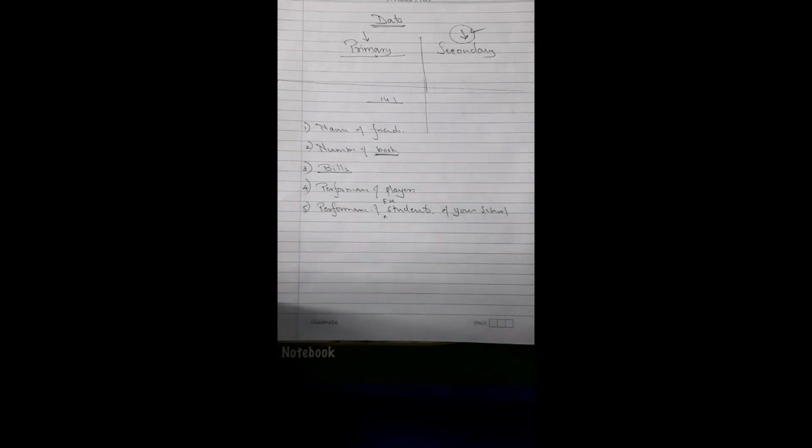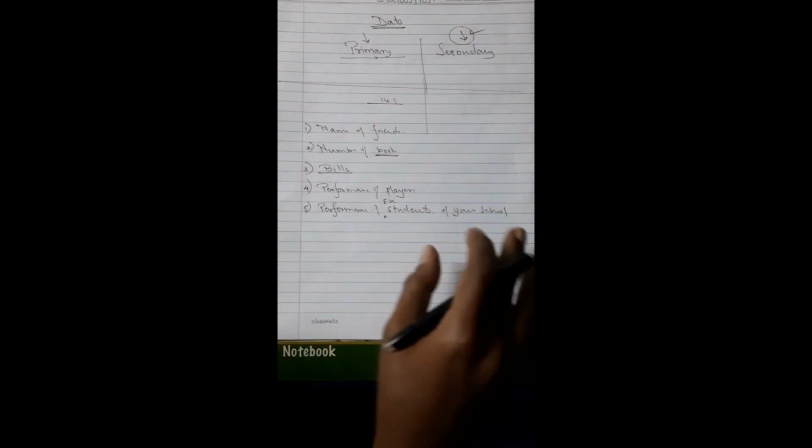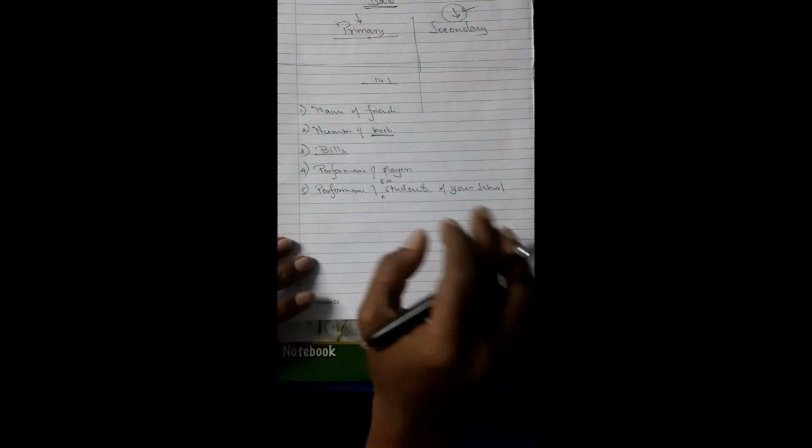Like this, if you go to a much higher level, you can also try to maintain the record of income, annual income of citizens of India. Annual income, like on an average basis, what is the income of a person? If you try to maintain that record, that also can be a record that you have to maintain. So these are the records. And now this takes care of question number 1.